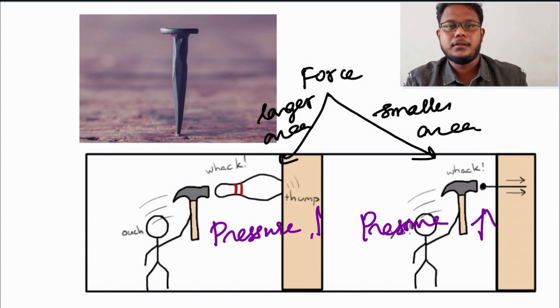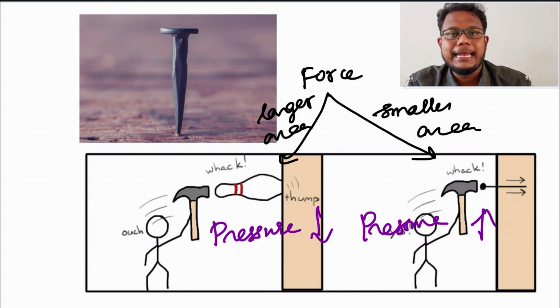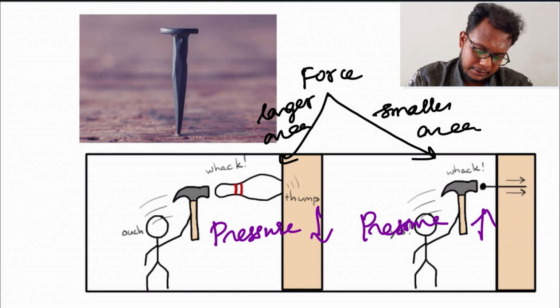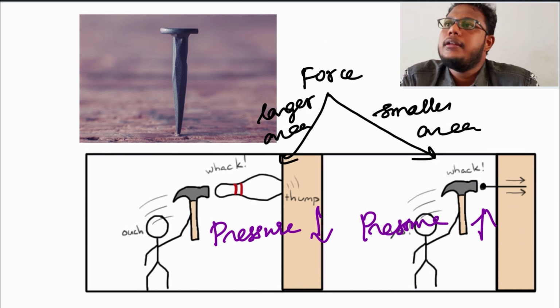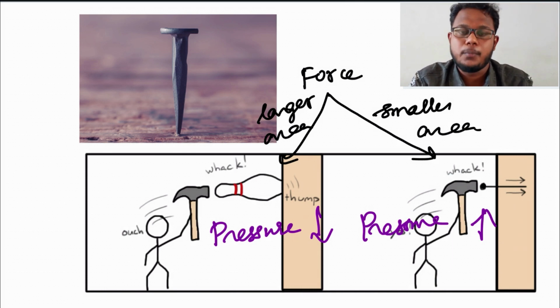This is the thing. Are you able to follow? So only the iron nails are sharpened at the edges. Then in case of solids, you can feel the difference: why it is sharp, and why it is blunt.